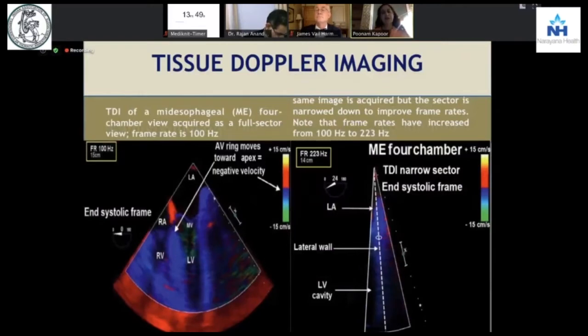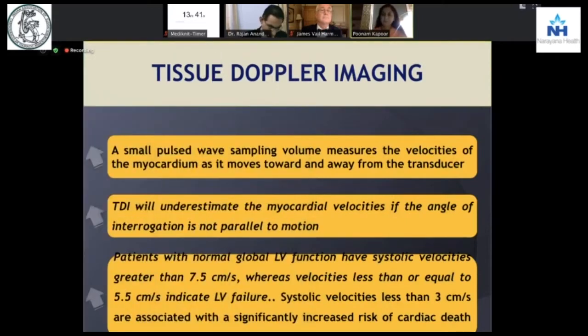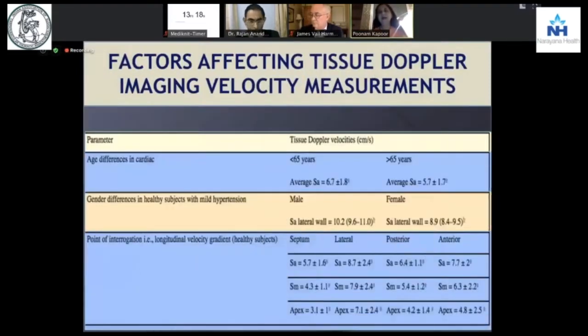So TDI of a mid-esophageal 4-chamber view, when you narrow it into a sector, your frame rate increases even more. And then you can use the myocardial velocities and you can interrogate the cardiac velocities as they show a motion trending. And patients with normal global LV function will have systolic velocities always greater than 7.5 centimeters per second, whereas velocities less than or equal to 5.5 centimeters per second would indicate an LV failure. So if you see the velocities and you see the interrogation of the velocity gradient, we're talking of motion of blood in the tissues, the myocardial tissues.